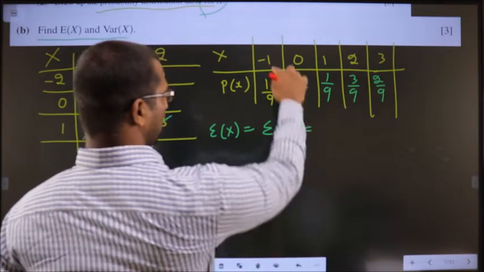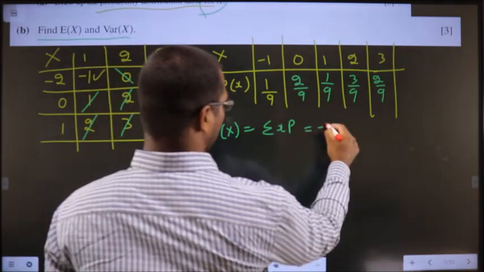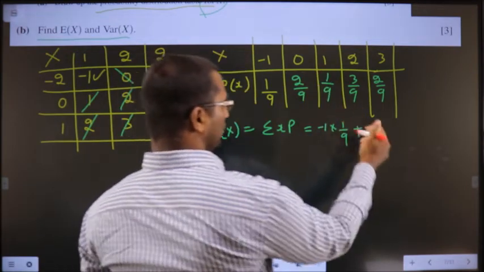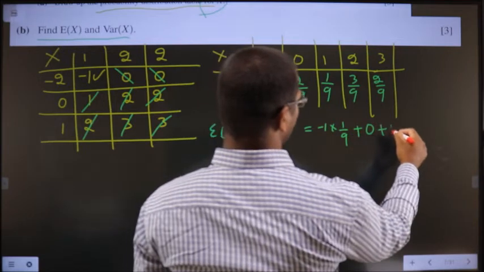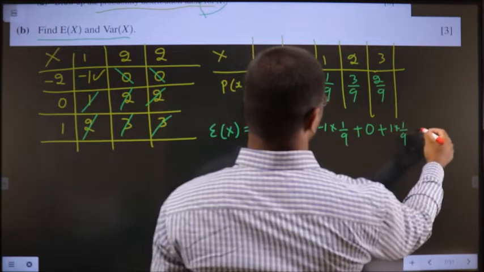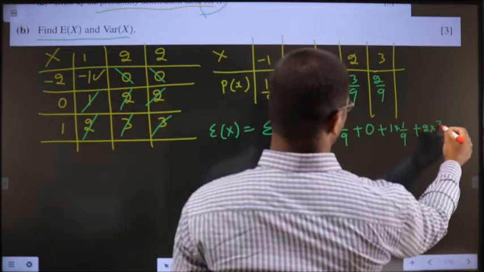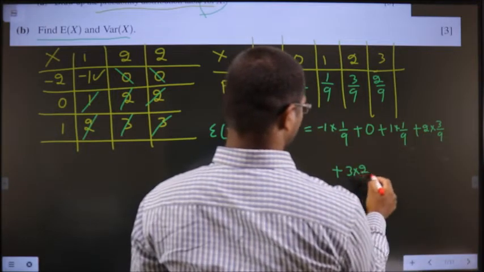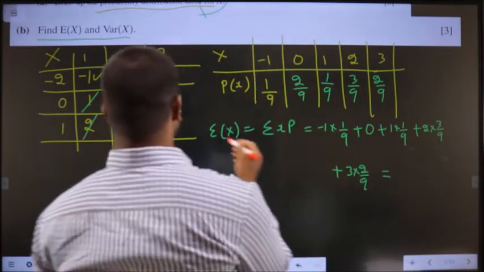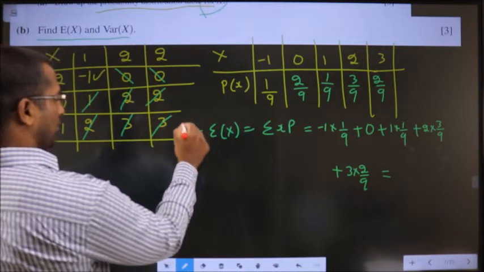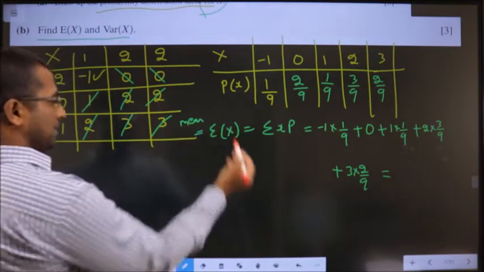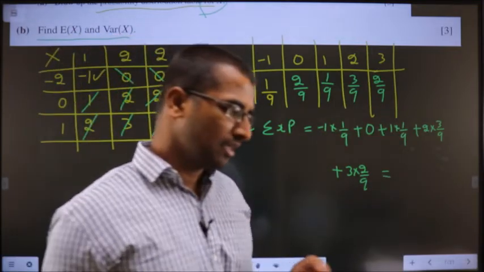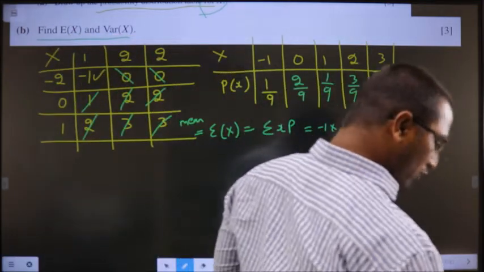So that is nothing but multiply these two: -1 into 1 by 9 plus 0 into 2 by 9, 0, plus 1 into 1 by 9 plus 2 into 3 by 9 plus 3 into 2 by 9. This will be your E of x or mean or expectation. Put all at once in the calculator, resulting in 4 by 3.